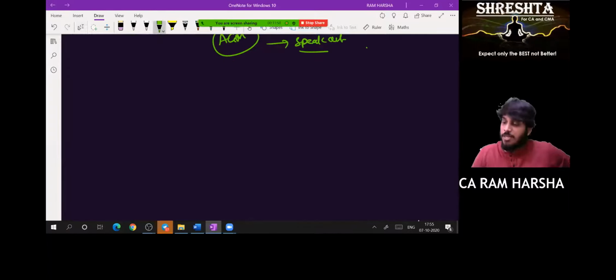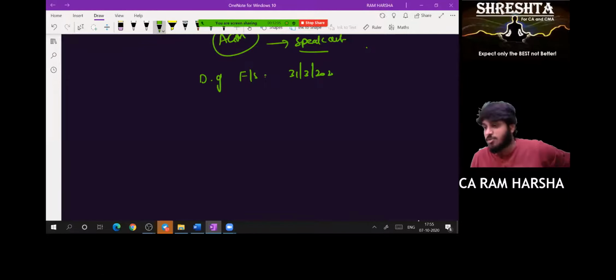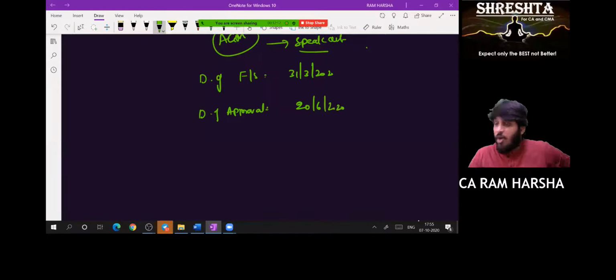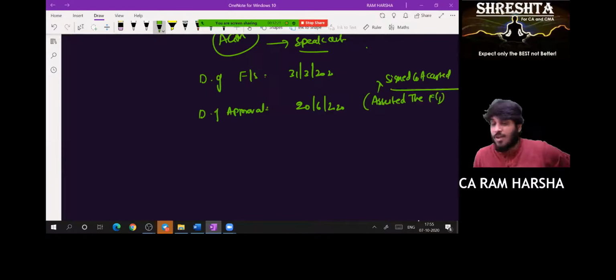Now, what are the things that we learned? Certain terms. Date of financial statements means the date on which the balance sheet and P&L are prepared, 31st March. Date of approval of financial statements means the date on which the relevant authority has asserted the financials. Asserted means signed and accepted. Date of audit report means the date when the auditor dates the auditor's report.